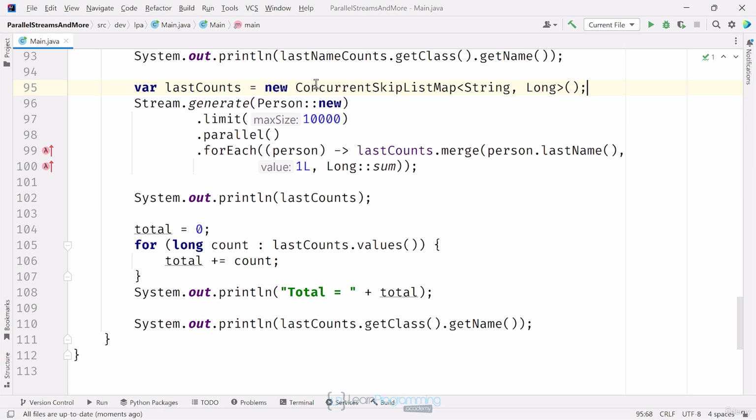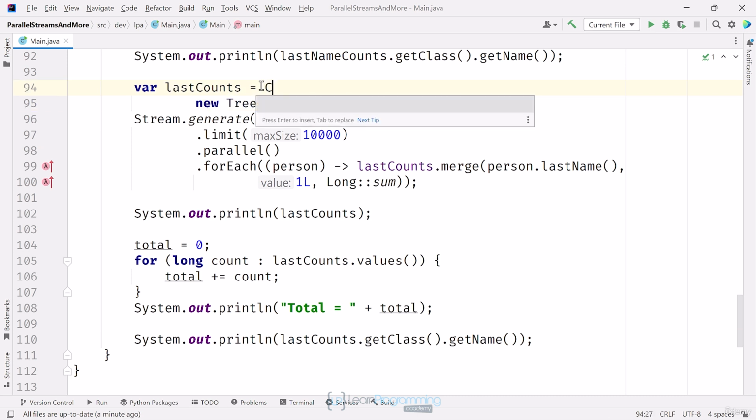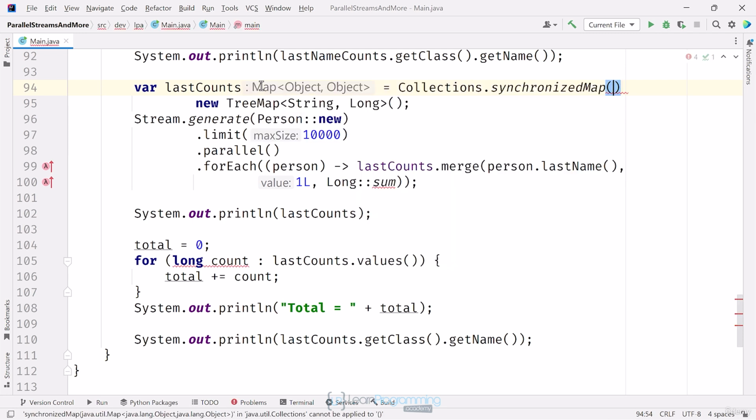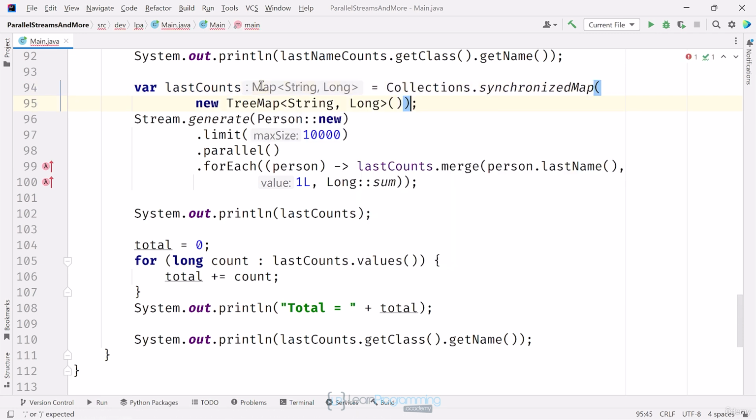To show you another, I'll revert that last change. This time, I'll wrap the instantiation of the tree map in a call to a synchronized wrapper collection. I can do this by calling a method on the collections class called synchronizedMap. I'll run this code.